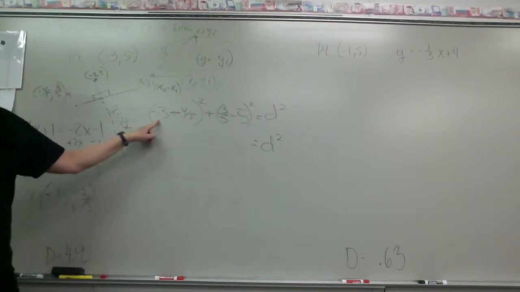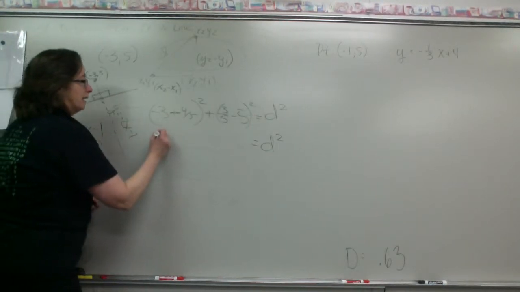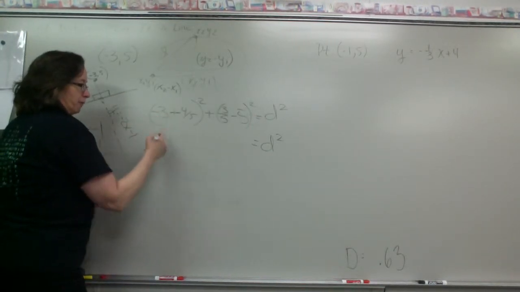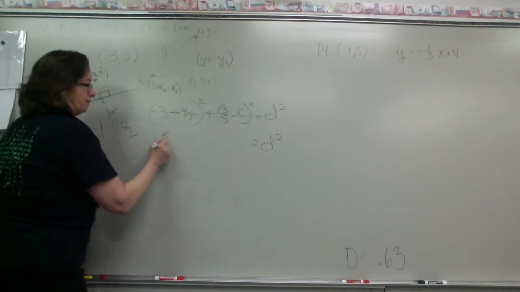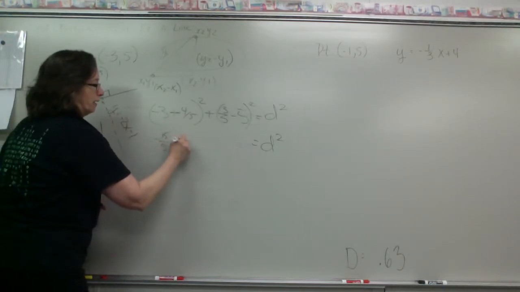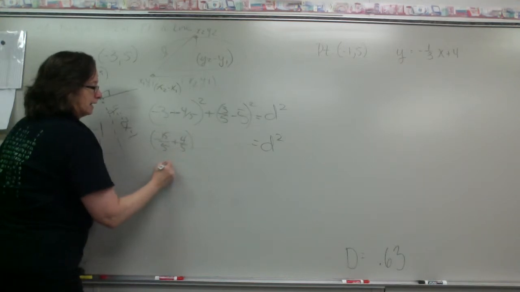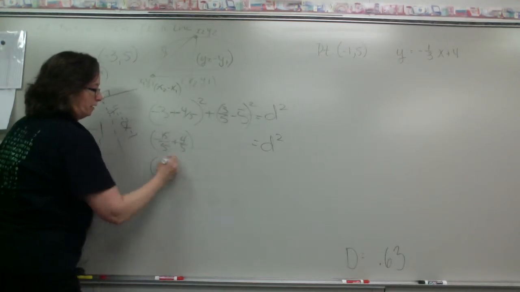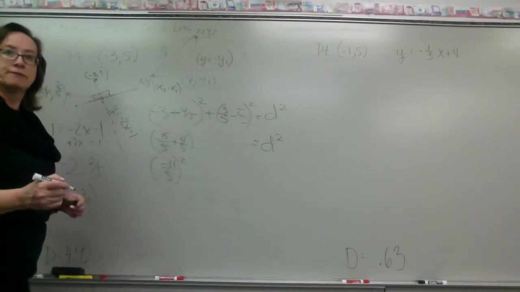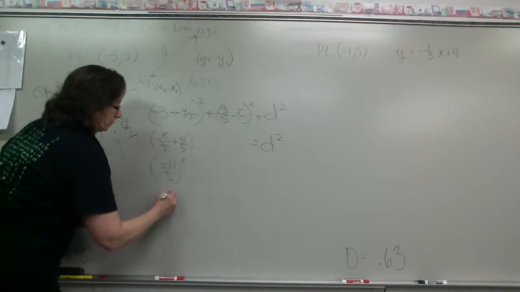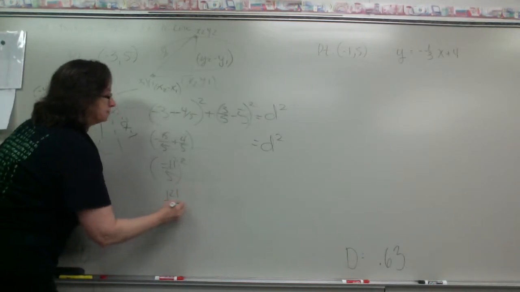So what's negative 3 plus 4/5? Negative 3, written with a 5 on the bottom, would be negative 15/5. Yes? Plus 4/5 is negative 11/5 squared. So what is negative 11/5 squared? 121 over 25.